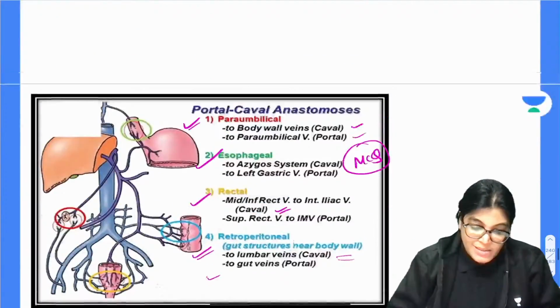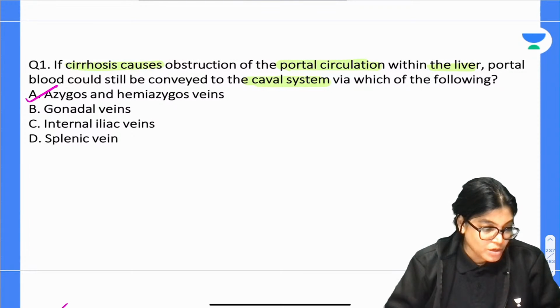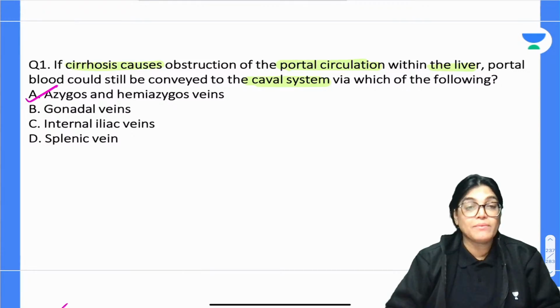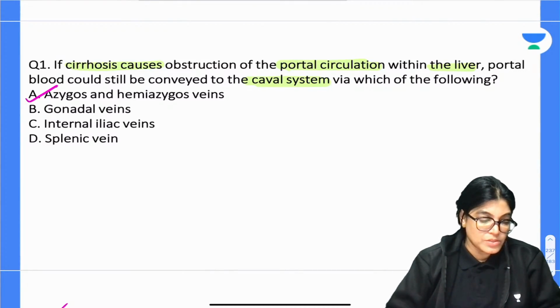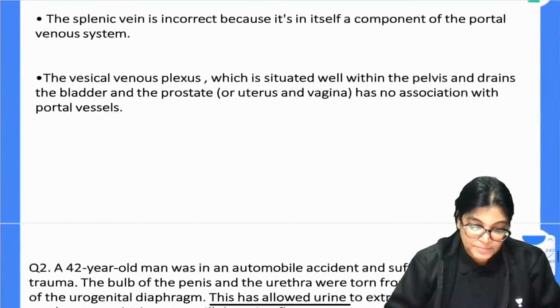So yes, my dear aspirants, I think the concept is clear to everyone, and most of you have marked the correct answer also. So very nice. Let's move on to the next one, that is MCQ number 2.